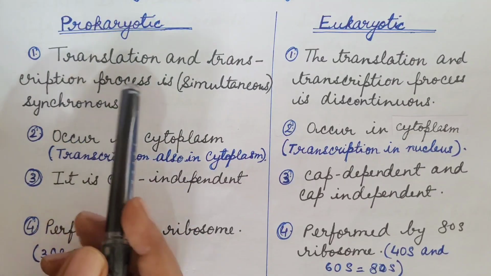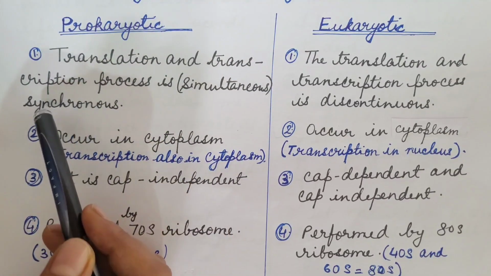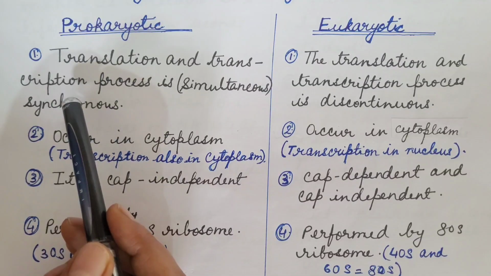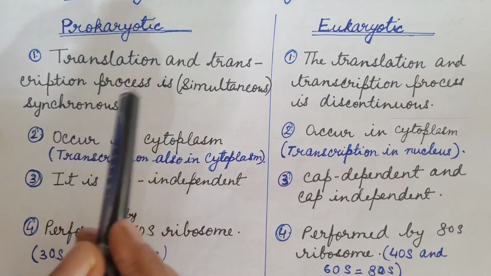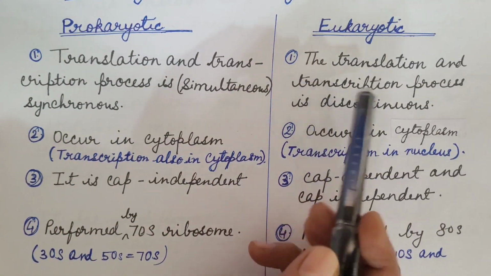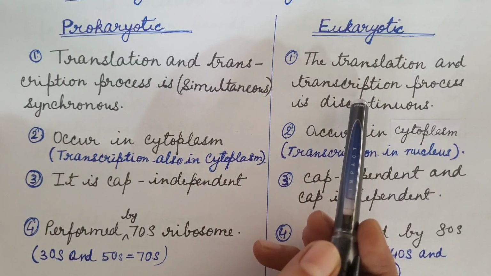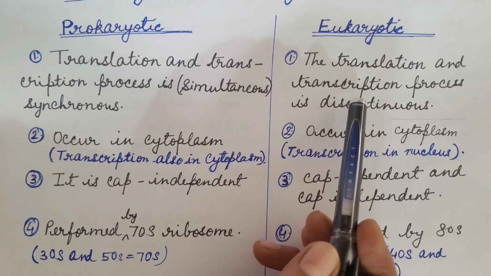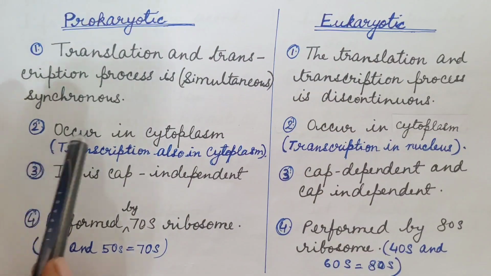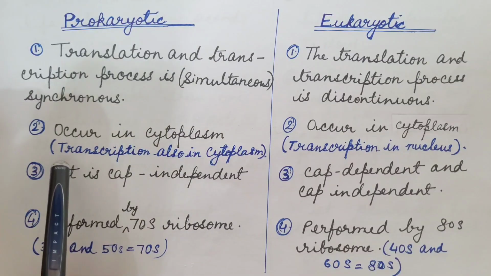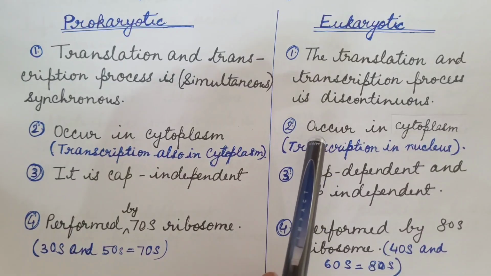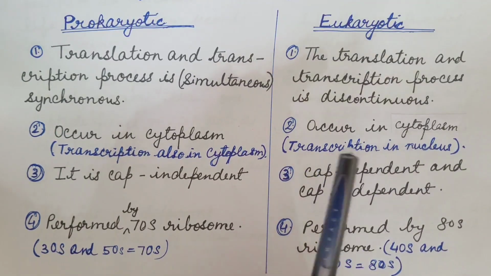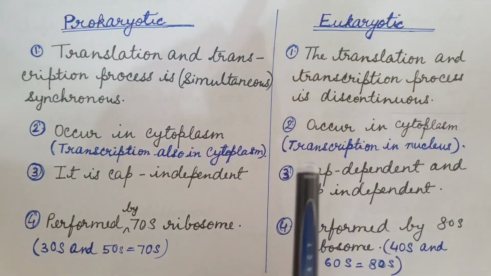Prokaryotic translation and transcription process is simultaneous or synchronous. Messenger RNA formed in prokaryotes after transcription can immediately undergo translation. Eukaryotic translation and transcription process is discontinuous. In eukaryotes, messenger RNA formed after transcription is first processed and then it can undergo translation. Prokaryotic translation occurs in cytoplasm. In prokaryotes, transcription also occurs in cytoplasm, while in eukaryotes, translation occurs in cytoplasm but transcription occurs in nucleus.